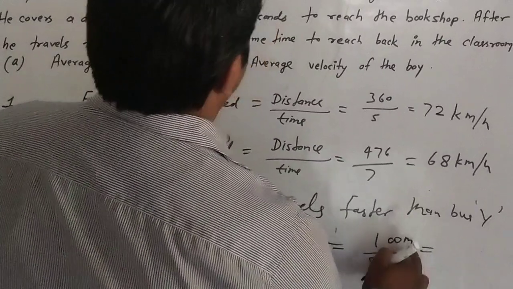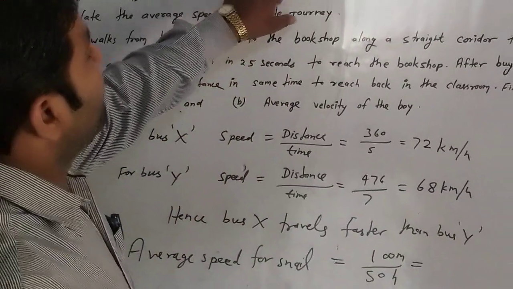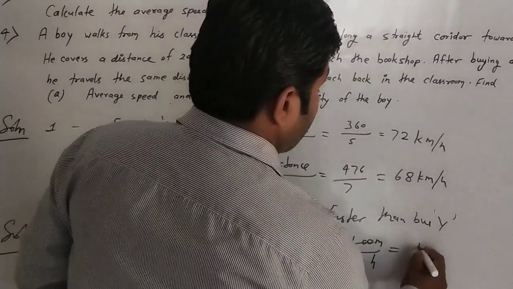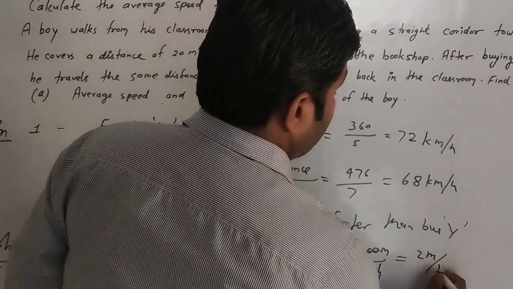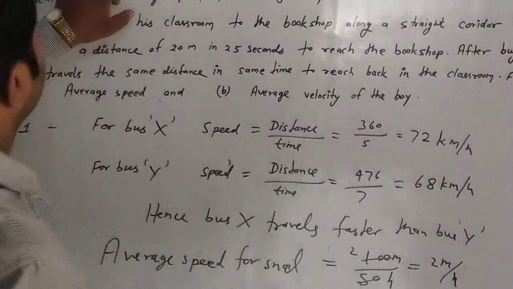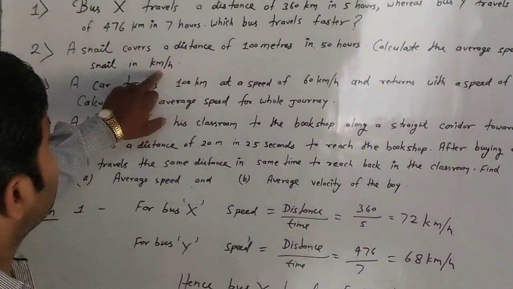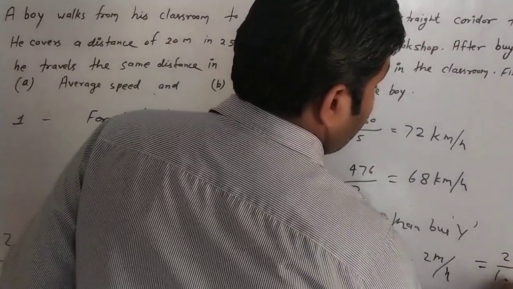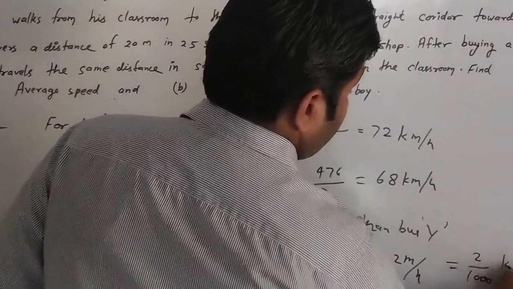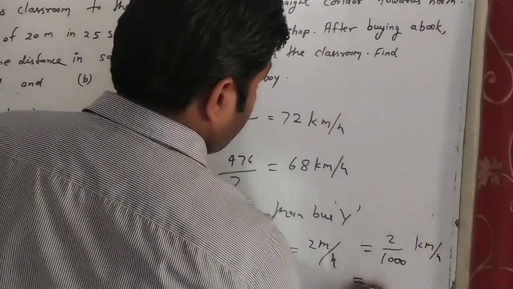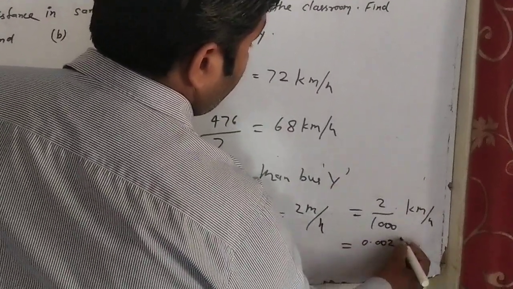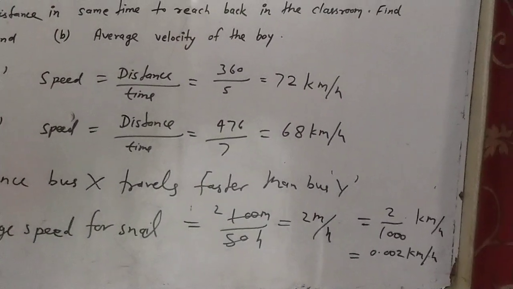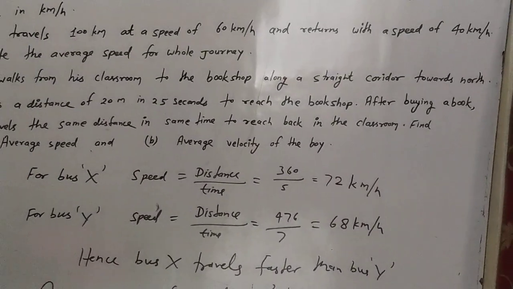Here first thing is in meter and second thing is in hour. So 50 and 2, here 2 meter per hour, but we have to calculate what? In kilometer per hour. In kilometer per hour, then convert this meter into kilometer. Then it is equal to 0.002 kilometer per hour. Clear? Then after this second, we have to solve third and fourth.